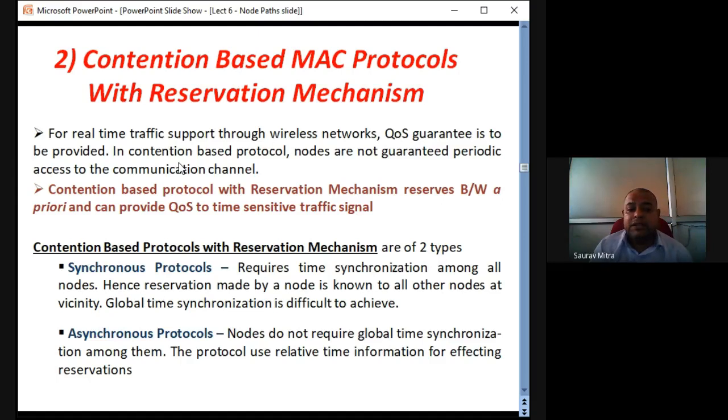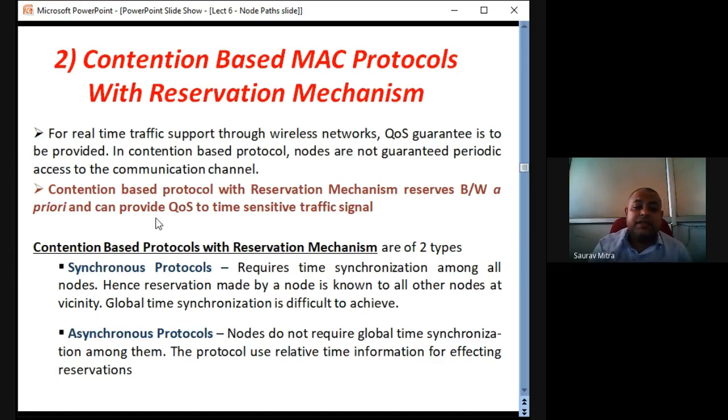It's of two types. One is synchronous protocol, one is asynchronous protocol. In synchronous protocol, all the nodes starting from the sender to the receiver or intermediate routing nodes are all in time synchronization. Hence, a reservation made by a node is known to all. So if there is a routing path with three intermediate nodes, a sender and a receiver, there are a total of 5 nodes. As soon as reservation is made, all these 5 nodes come to know that exactly at this time, this many packets will be coming and we have to take all these packets from the sender to the receiver.